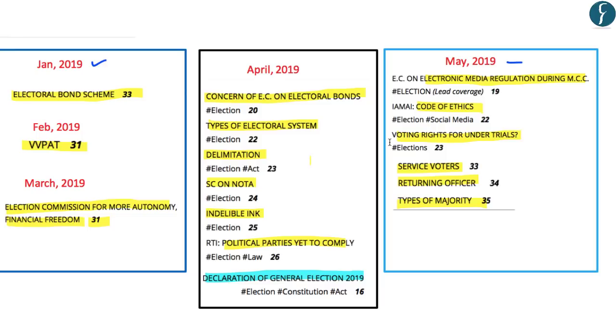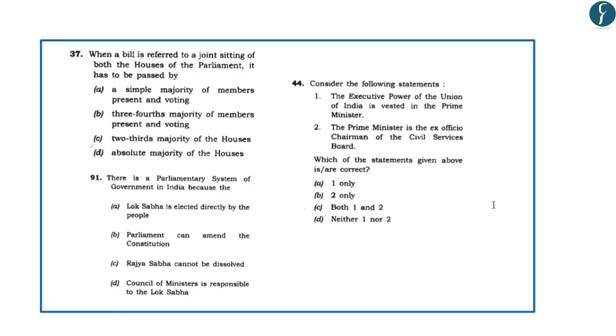the important questions asked by UPSC in the previous years, not only with respect to election but also with respect to democracy and parliament. Now, these three questions were asked in the year 2015. The first question says, when a bill is referred to a joint sitting of both the houses of parliament, it has to be passed by. In this, the correct answer is A, that is by a simple majority of members present and voting.